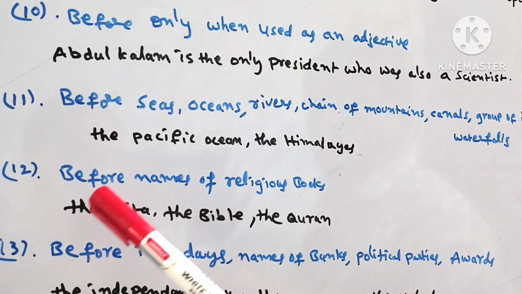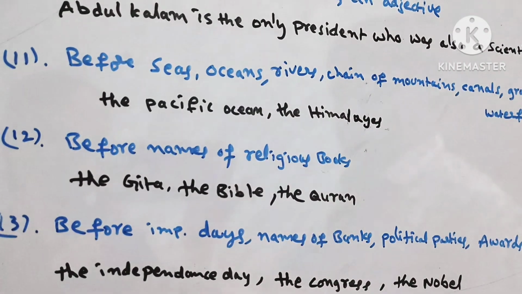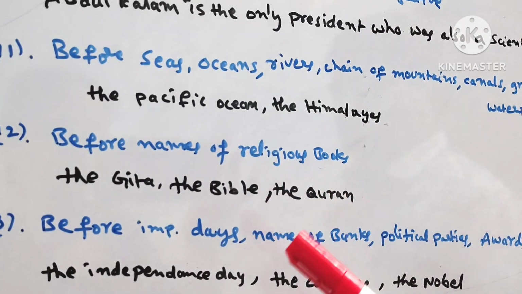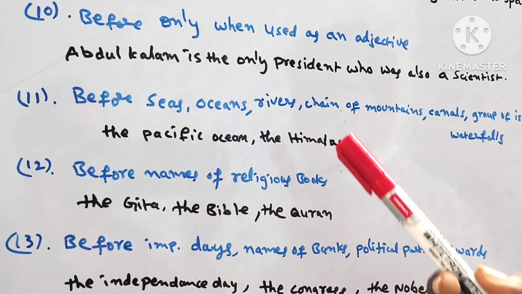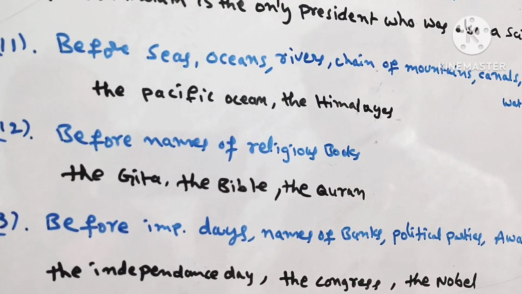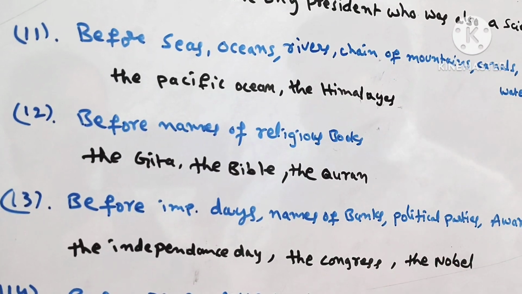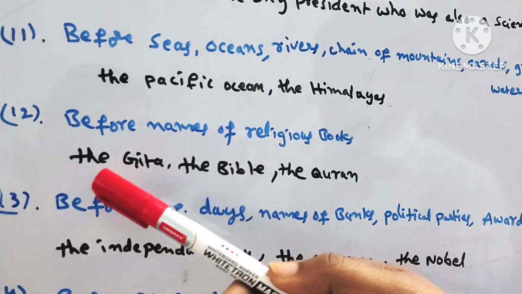And next, before names of religious books, like the Gita, the Bible, the Quran, whatever it is. One more thing you should remember here: when the author's name is mentioned with a religious book, we don't use the article the.